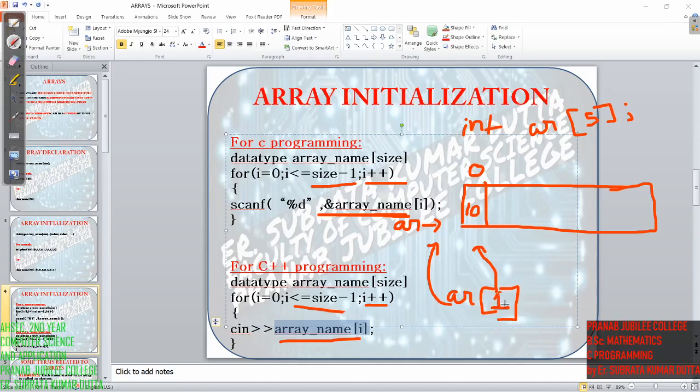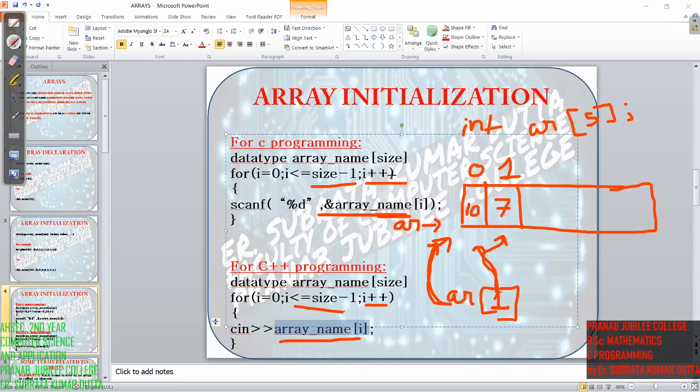I am telling the compiler to go to array AR, index 1. Whatever the user enters here, say 7, will be stored at index 1.